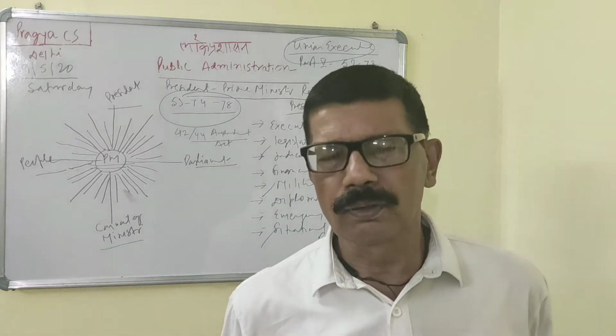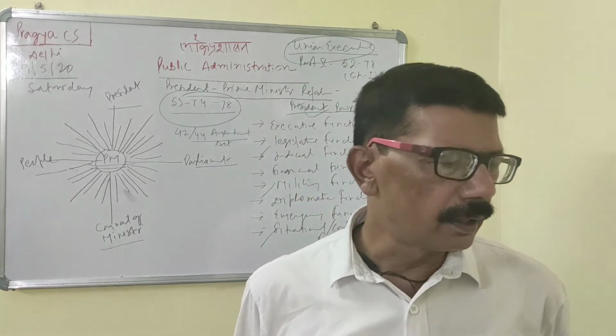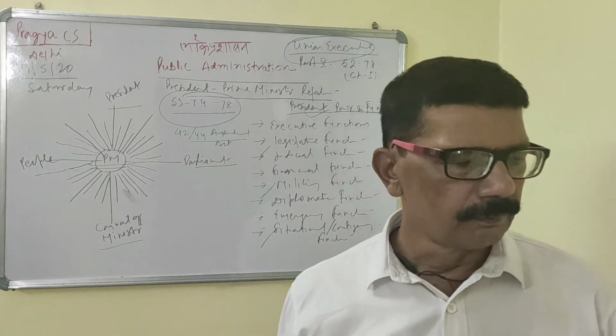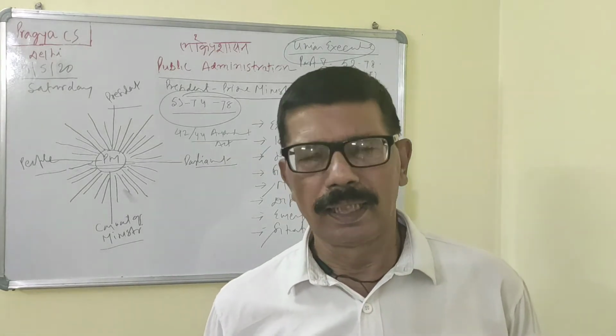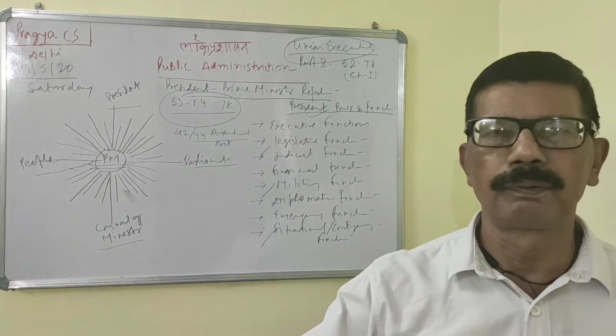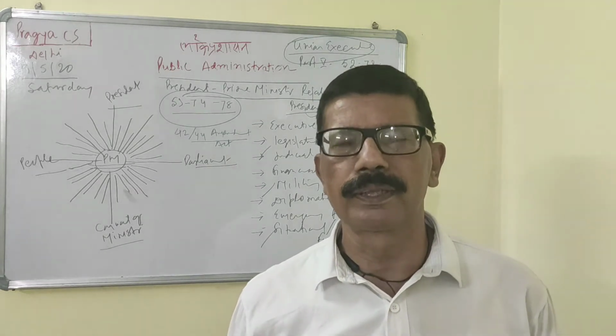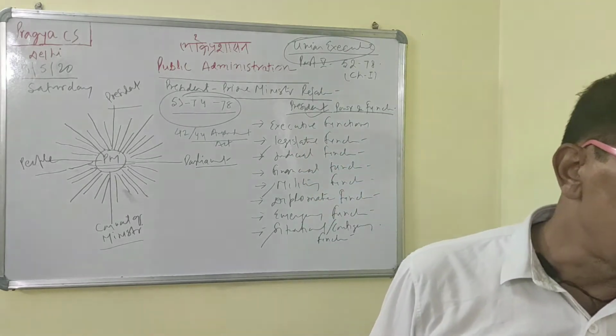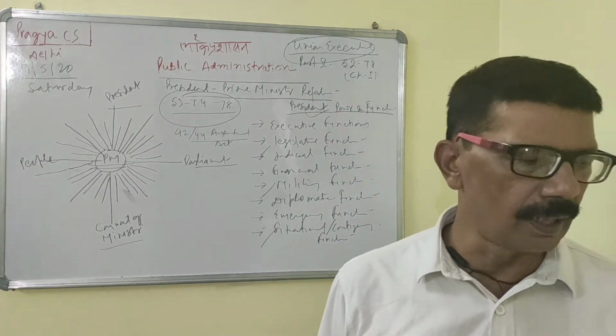Getting the point? So that is the second thing. Article 54 deals with the election of the President. Here the President is elected on the basis of proportional representation by means of the single transferable vote. Getting the point? Article 55 deals with the manner of election.